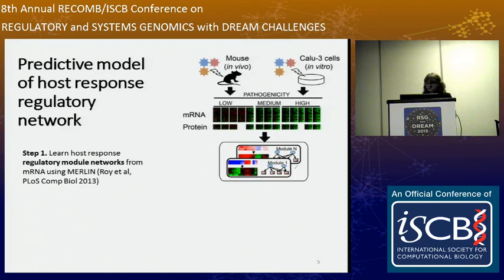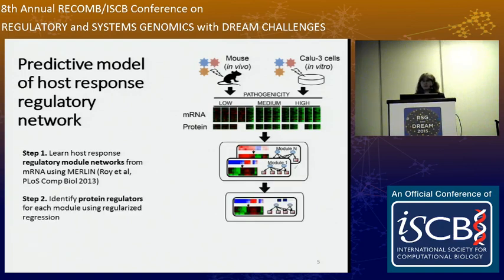First, we use the full gene expression data to infer a regulatory module network, one species at a time, that links signaling proteins and transcription factors to modules of co-expressed and co-regulated genes. For this, we use MERLIN, an existing approach developed in our lab, that learns the modules and network de novo from the expression data. Next, we employ a structured sparsity-inducing regression approach to integrate proteins as additional regulators of the gene expression in each module identified in the previous step.